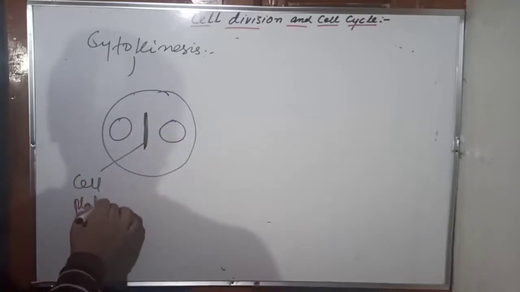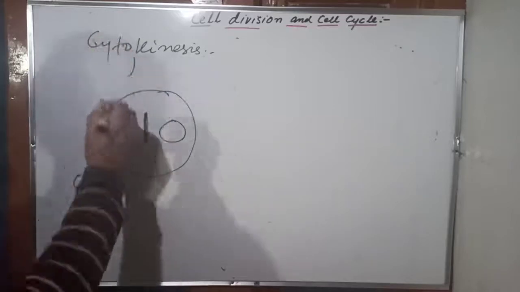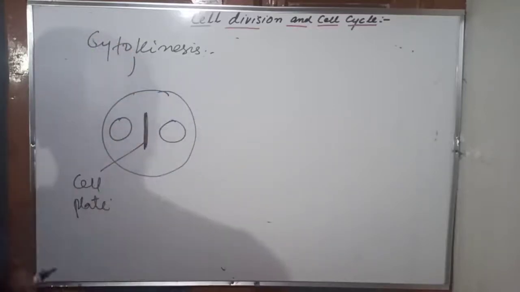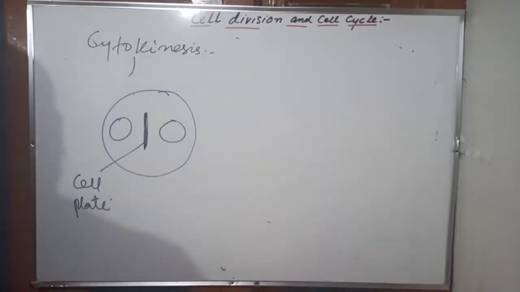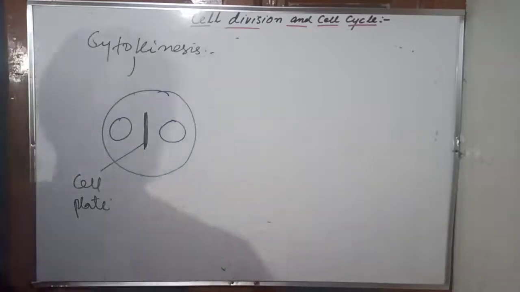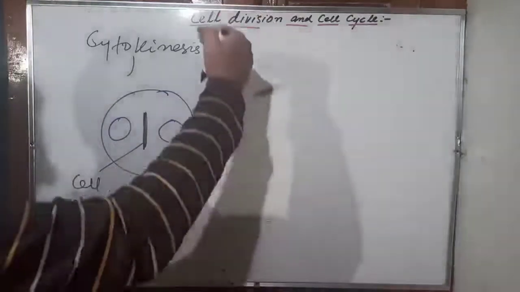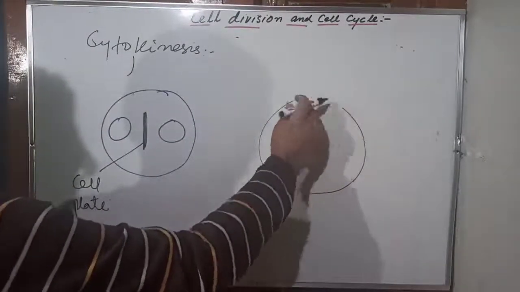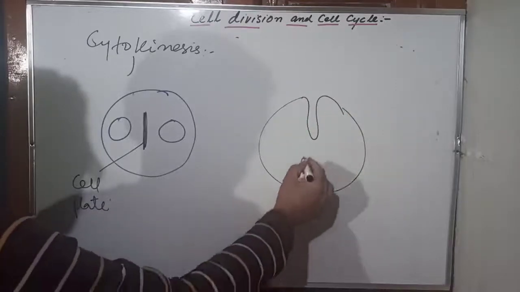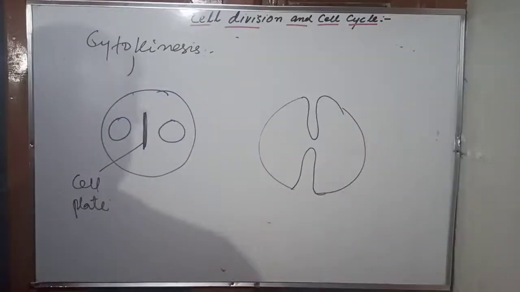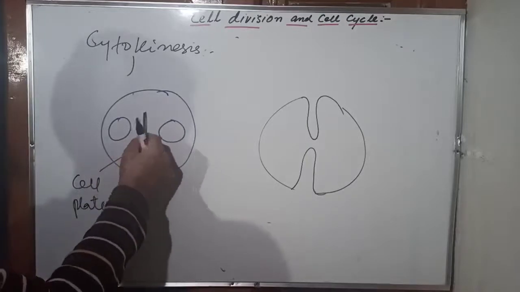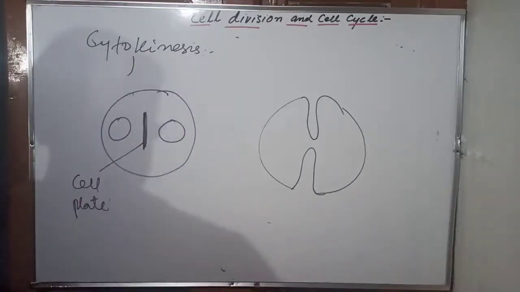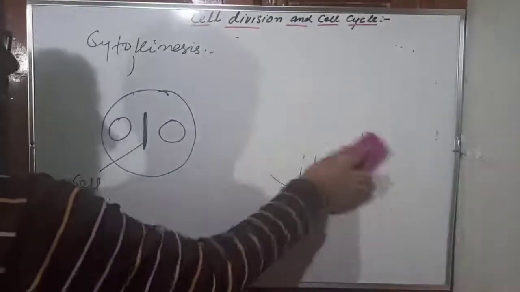Cell plate formation occurs in the plant cell, and it grows from the center towards the ends. That means there is a centrifugal fashion of cell plate formation, and in the animal cell it is centripetal, because it grows from the periphery towards the center. So in the animal cell it was centripetal, towards the center. And here the cell plate grows from the center towards the ends, so it is centrifugal. This is also asked, remember that.